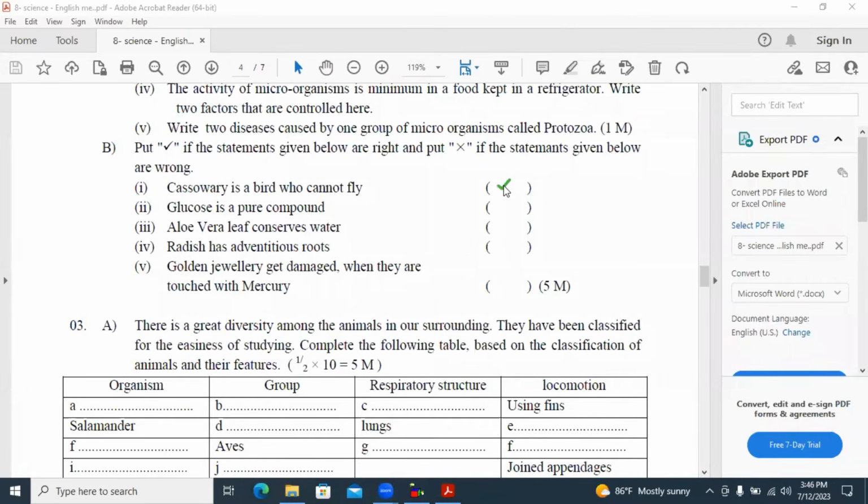It's correct. Glucose is a pure compound. Yes, it's correct. Aloe vera leaf conserves water, correct. Radish has adventitious roots, correct. Gold and jewelry get damaged when they are touched with mercury, also correct. All the sentences are correct here.